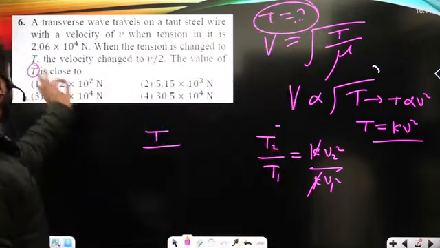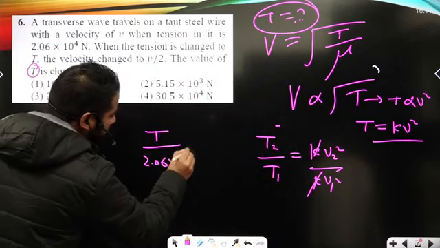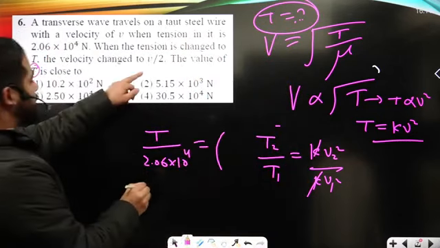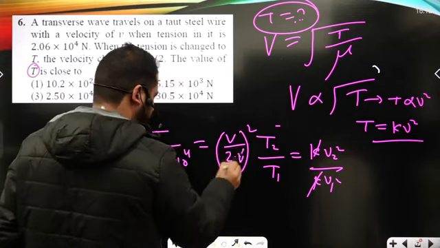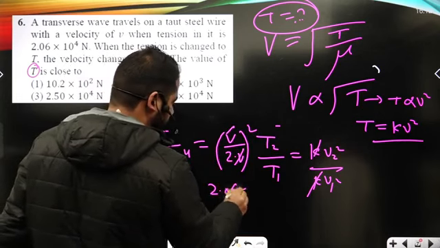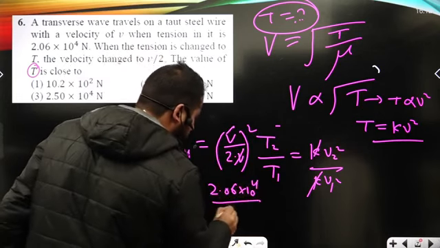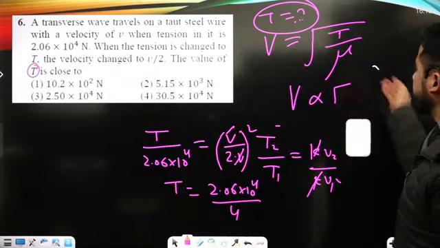Now the tension in the first case is 2.06 into 10 to the power 4. Here v2 is v upon 2, upon v, squared. So T will be 2.06 into 10 to the power 4 upon 4, right? This is the thing that will give me the required answer of the question.